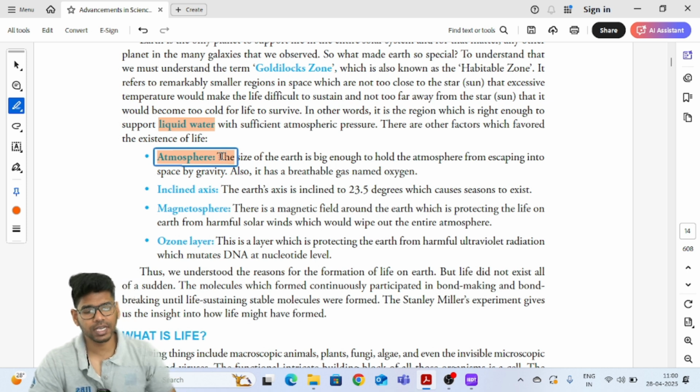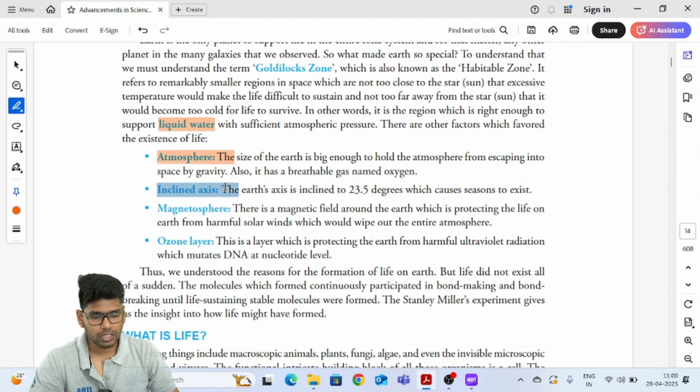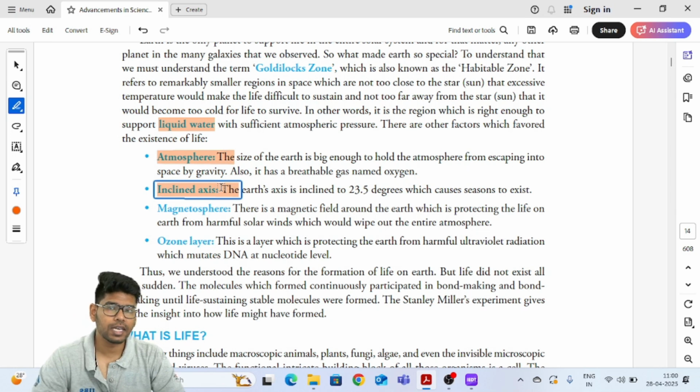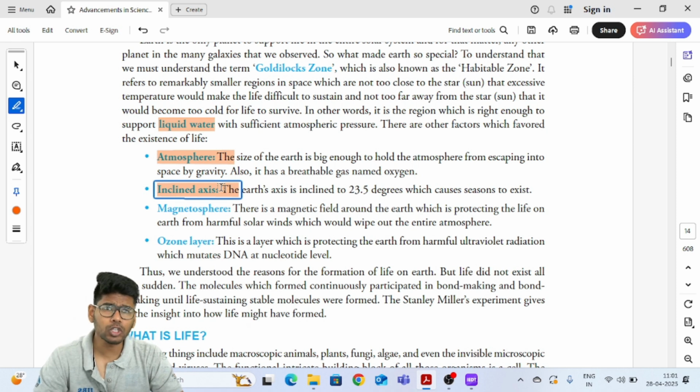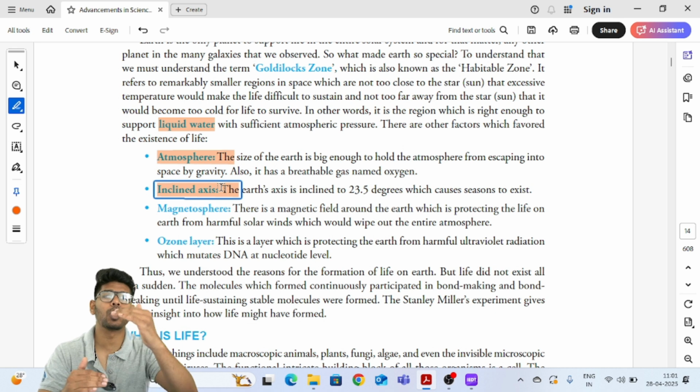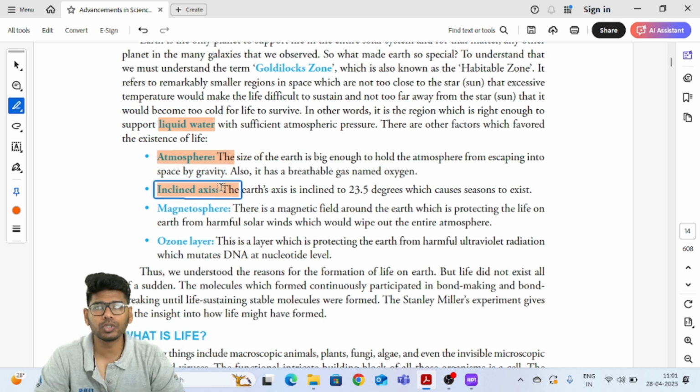And the next one is the inclined axis, right? The inclined axis which we have is one other reason, because of which we have the seasons. We do not have the same season round the clock. The seasonal changes are occurring because of the inclined axis. So we have the equatorial belt shifting towards the north and the south, creating the monsoons, right? So we have equatorial, tropical, and temperate regions because of the inclined axis, and the frigid region at the poles, right?